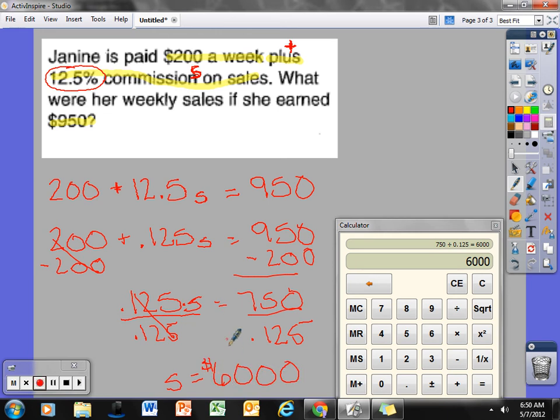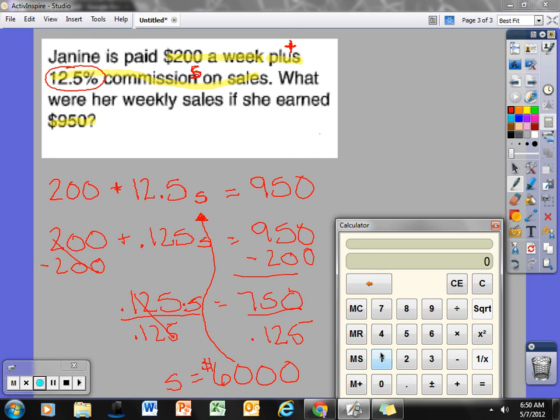Now, to check this, I can substitute it back into my original equation. Because this is not a scientific calculator, I'm going to take 12.5% times the amount of sales, which is 6,000, so I'm going to have to convert that to a decimal again.